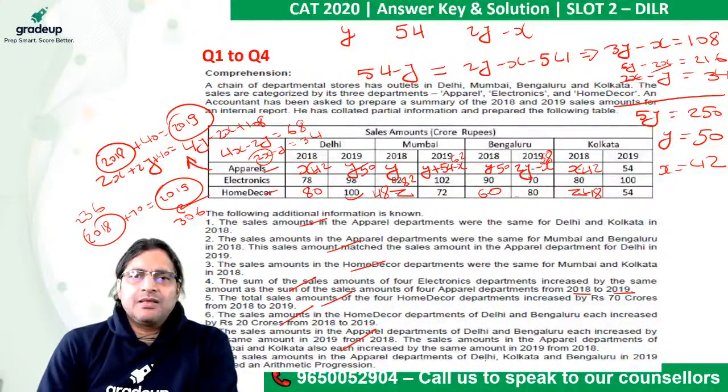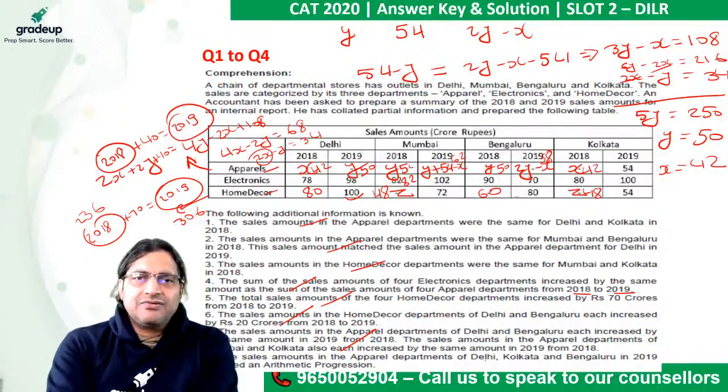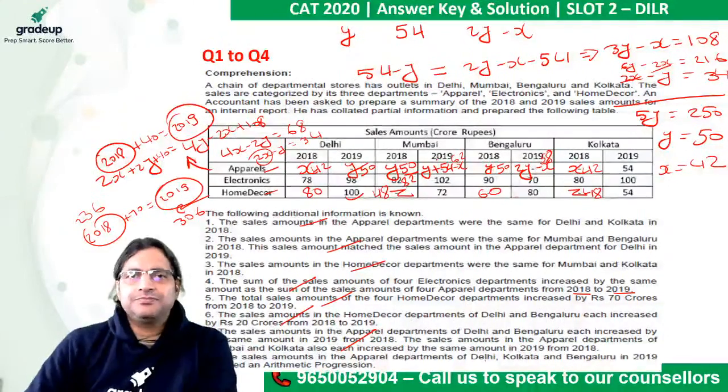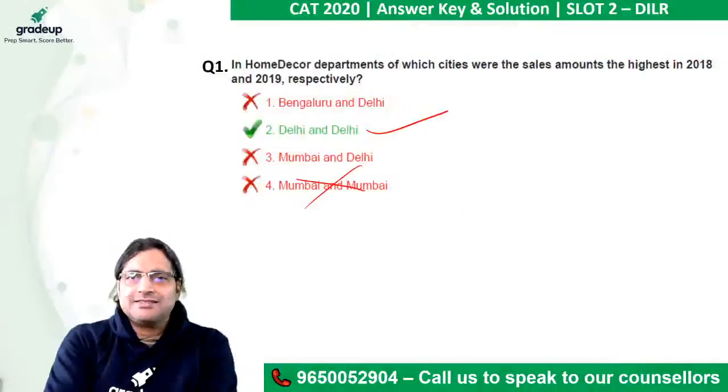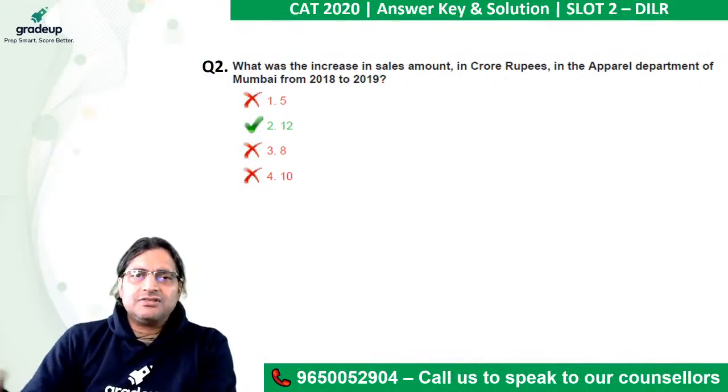Okay. Now, I hope you remember that this y is 50. And here you have 2019, you have 62. So there's an increase of 12. Yes, these questions are as simple as this. So this is your answer, of course.